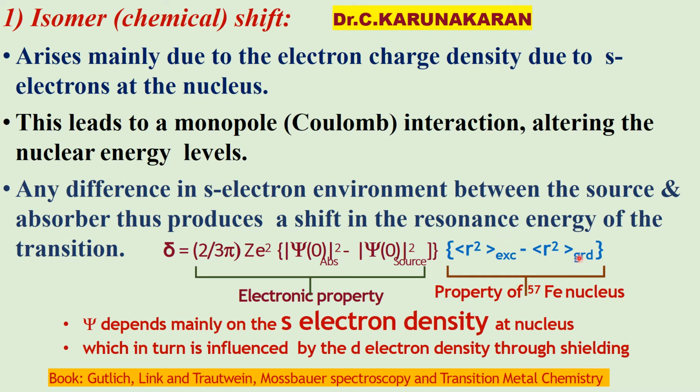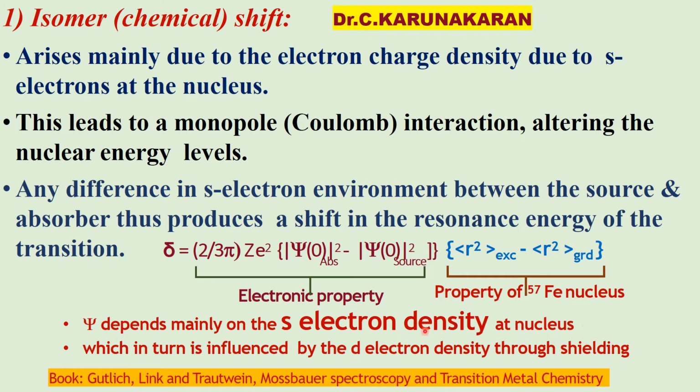There are two important terms in the isomer shift equation. The first term varies with the electronic property, the second term varies with the nuclear property. The isomer shift depends only on the first term, the electronic property term. Psi depends on the s electron density. Psi squared is the electron density, so it depends on the s electron density at the nucleus.